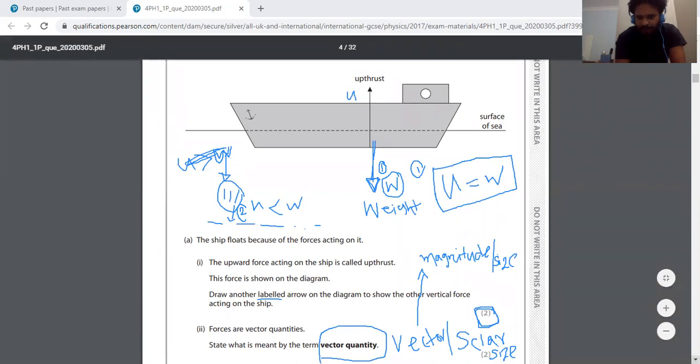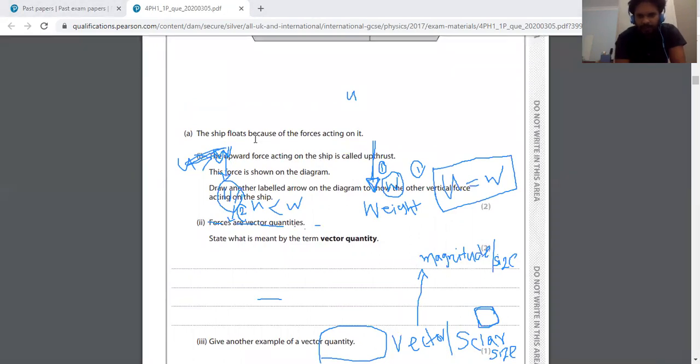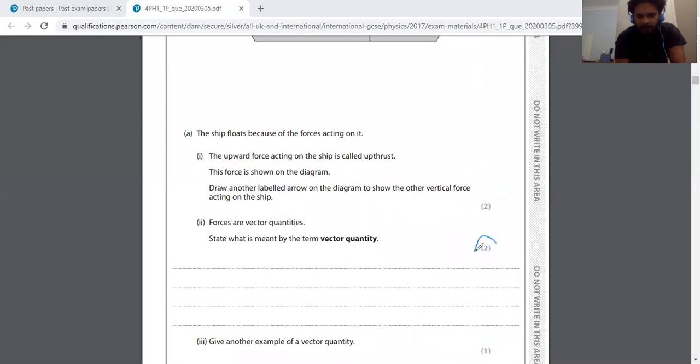The next question. How many marks do they offer? They are giving 2 marks here. So 1 mark for the quantities which have direction, and another for the magnitude. Vectors have both direction and magnitude.